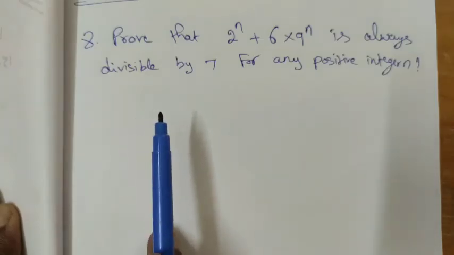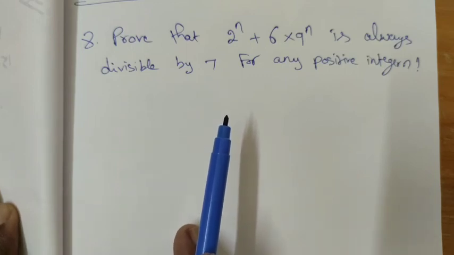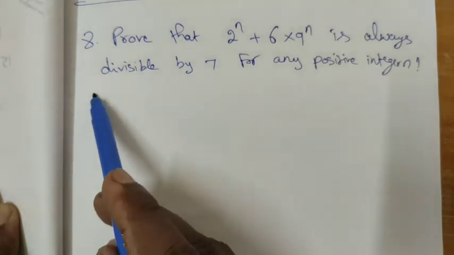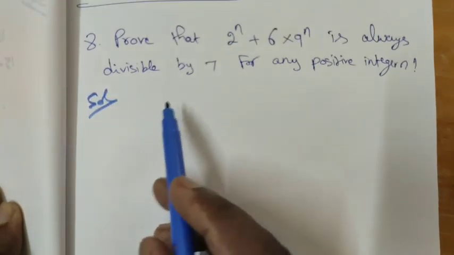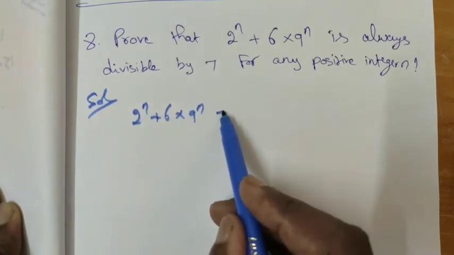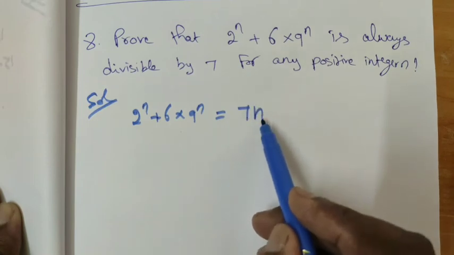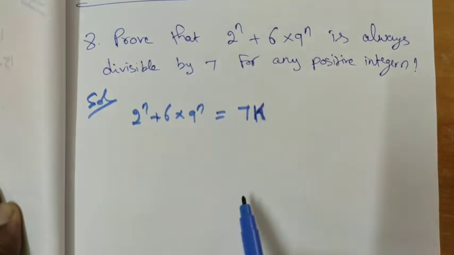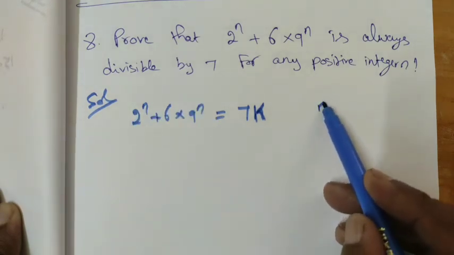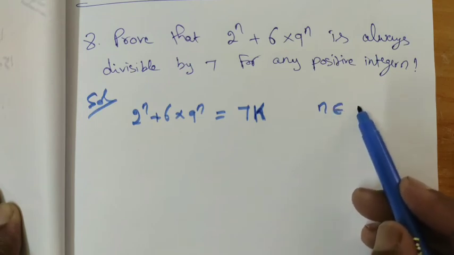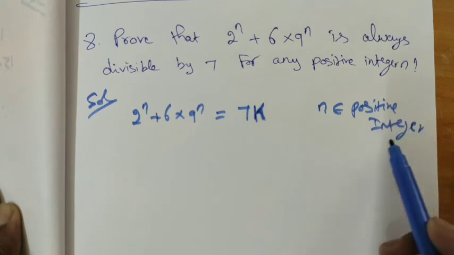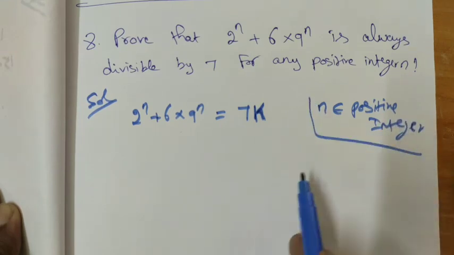Okay, question number 8. Prove that 2 power n plus 6 into 9 power n is always divisible by 7 for any positive integer n. Solution. First we have to find the terms. 2 power n plus 6 into 9 power n is always divisible by, let me take it as k, right? We want to check whether this number is always divisible by k or not. Here n is a positive integer, it is given, right?